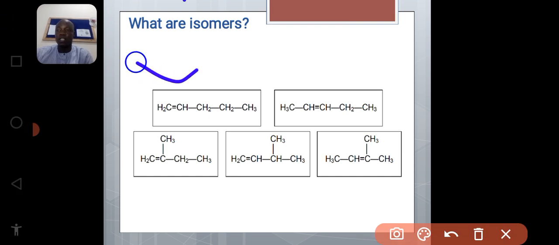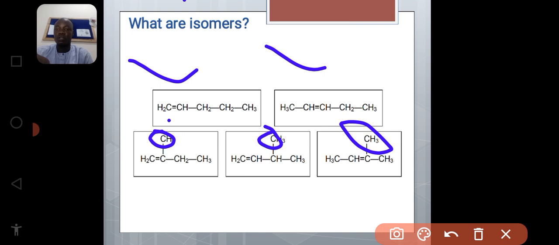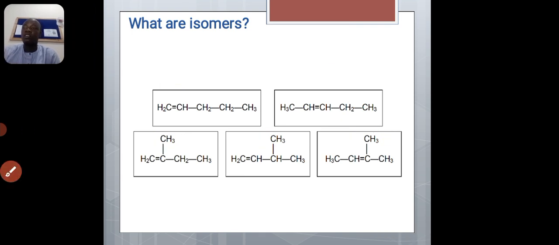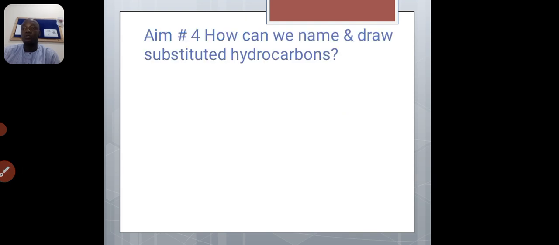It is here, and it now changed to this. And here, the double bond still remains where it is, but a methyl group, a branch, is now attached. Then also look at it, the branch CH3 here is changed to another carbon, and this one also. So these are the pentene isomers.